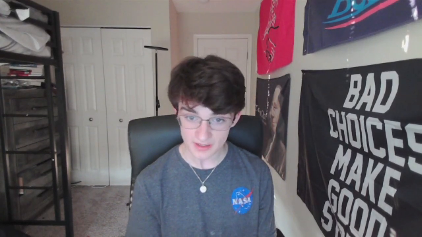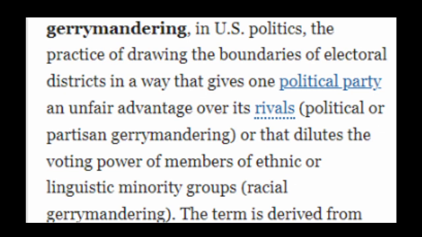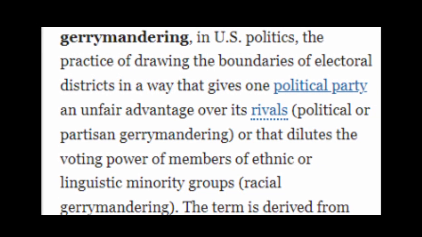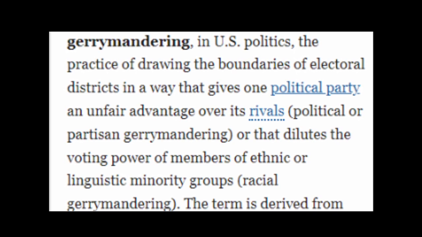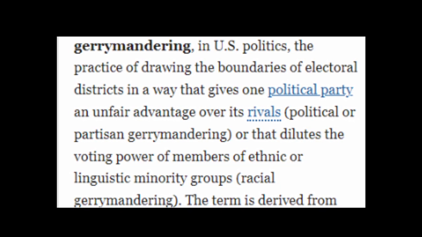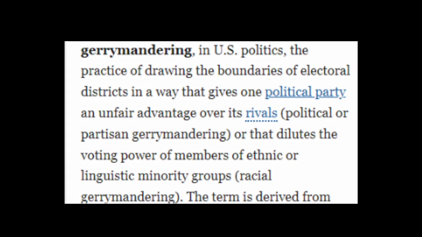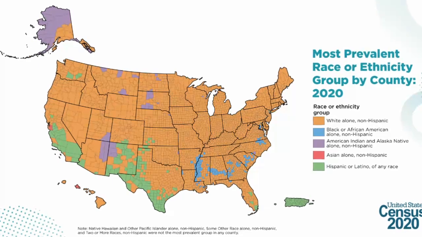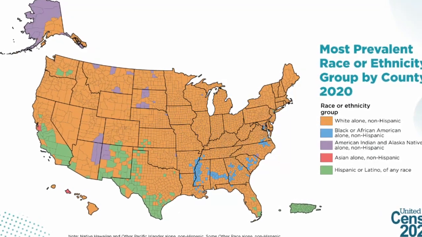So firstly, we need to understand what gerrymandering actually is. According to Britannica, gerrymandering in US politics is the practice of drawing the boundaries of electoral districts in a way that gives one political party an unfair advantage over its rivals. This is political or partisan gerrymandering. Or that dilutes the voting power of members of ethnic or linguistic minority groups, and that is racial gerrymandering.